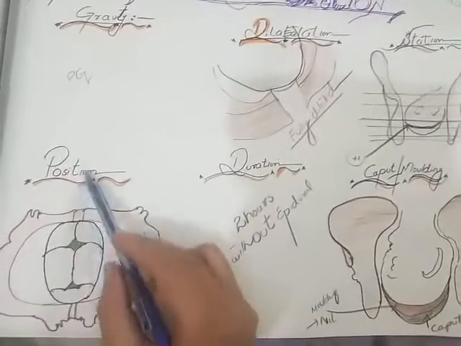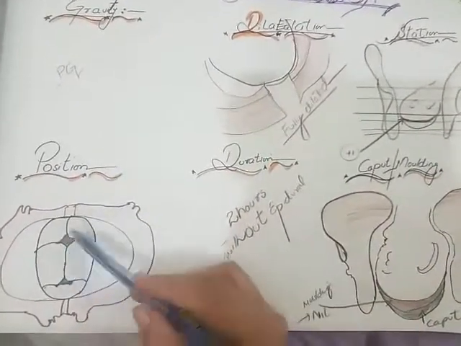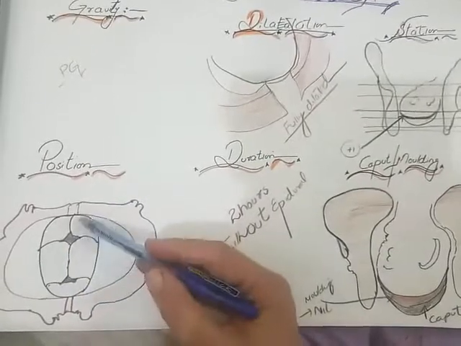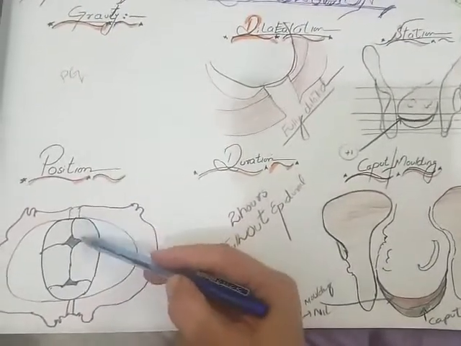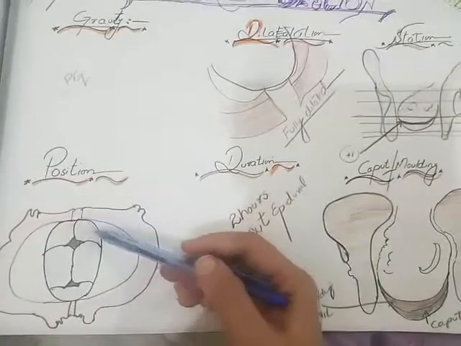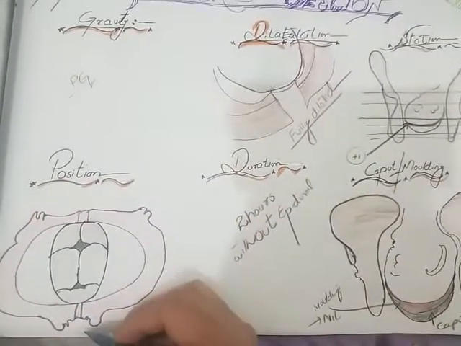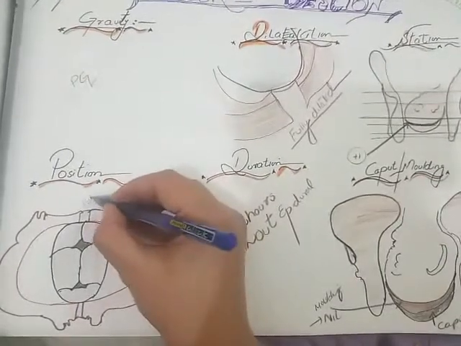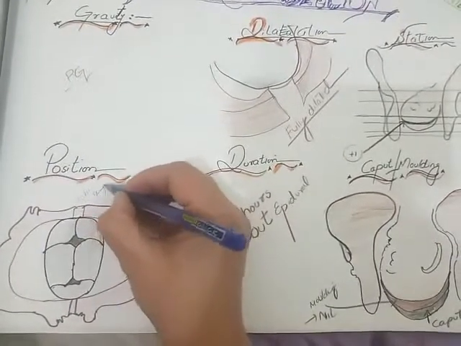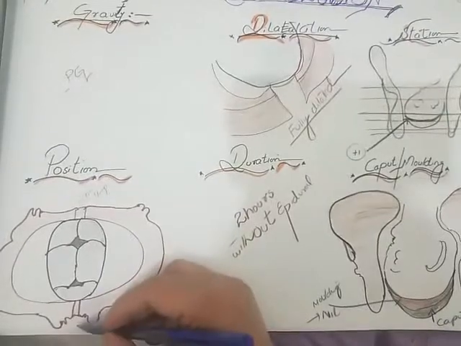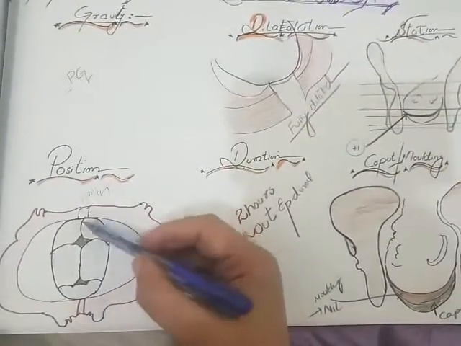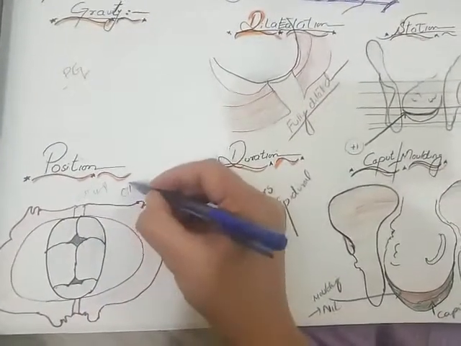Now come to the position of the head. We found that the position of the head is okay, it is not malrotated. If we consider this as the pubic symphysis, and this is the sacrum, then we find that this is the occipito anterior position.